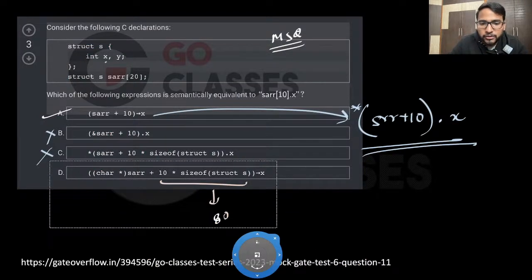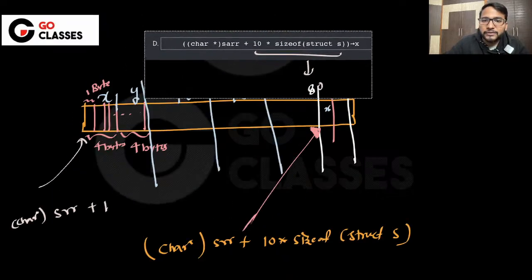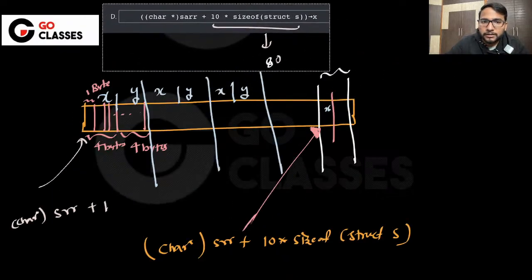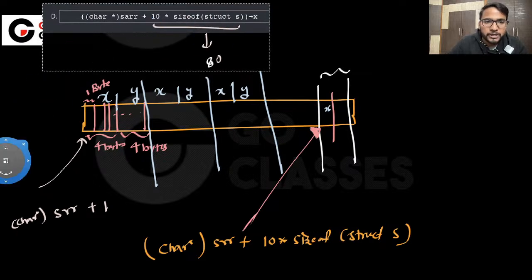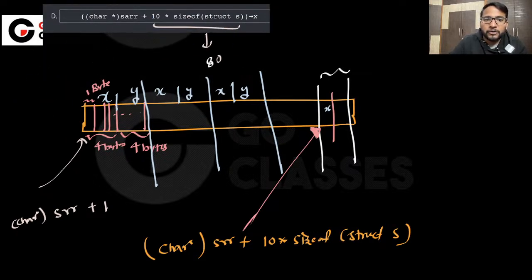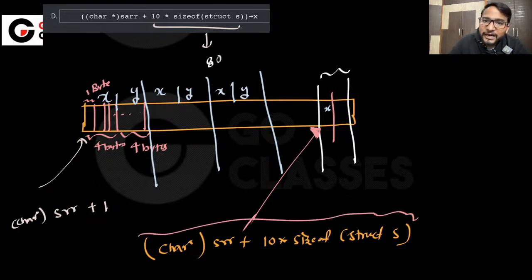Option D is actually using the arrow operator, which you can't do, right? This whole thing is just a character pointer, and on this character pointer you cannot use the arrow operator. So that's why this arrow operator is wrong.